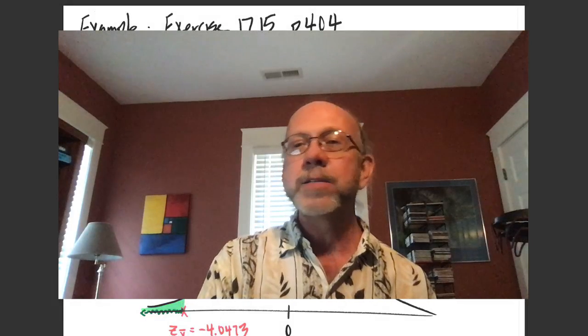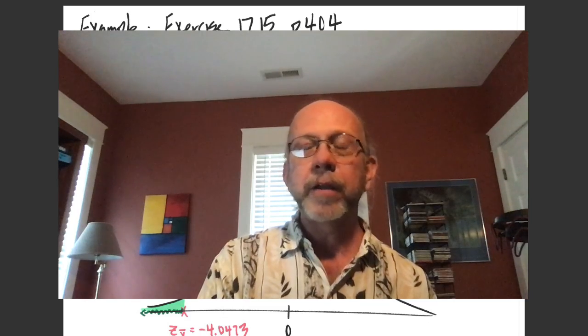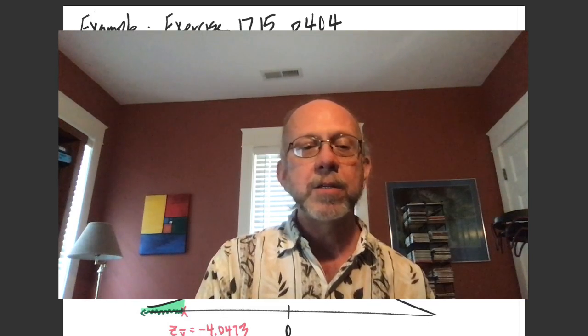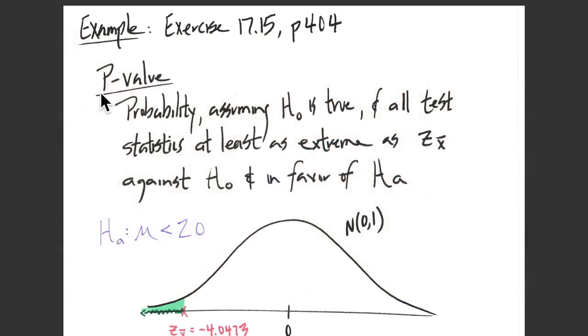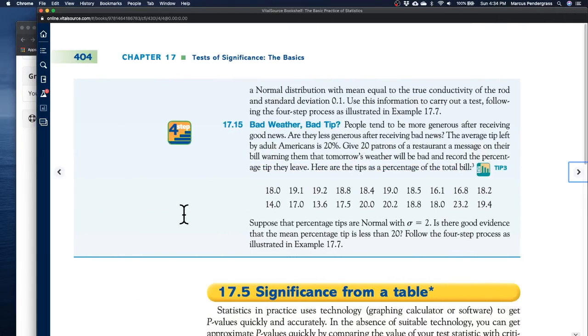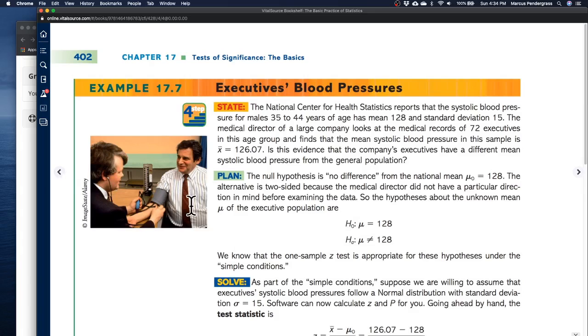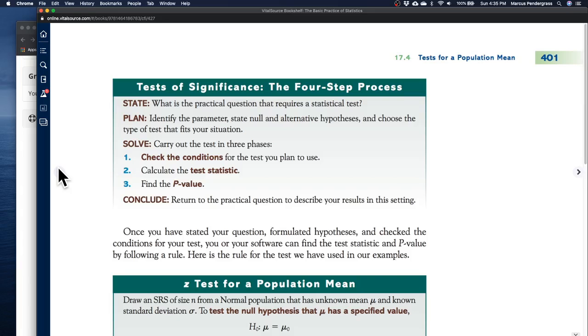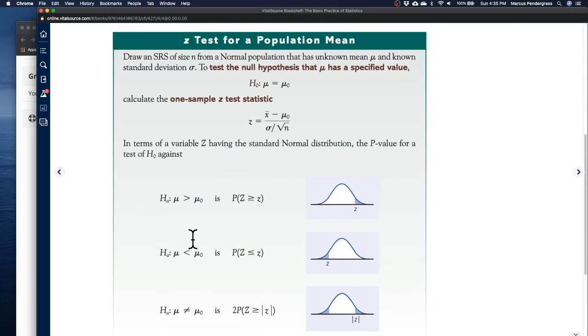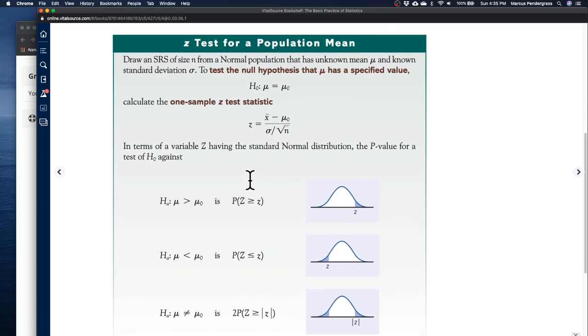The book has a fairly nice summary of this. Let me see if I can pull that up real quick. I think if I go back a page or two here, we can find it. Yes, here it is. We just did a left tail test, which is this second type here in their little summary box.